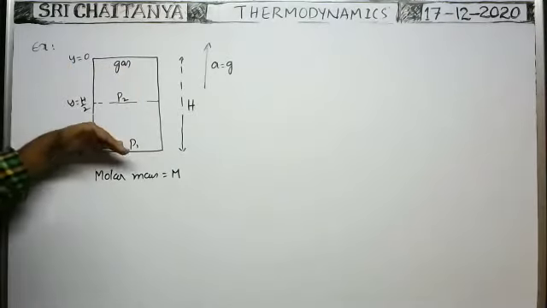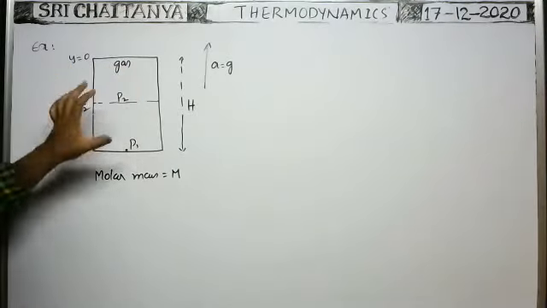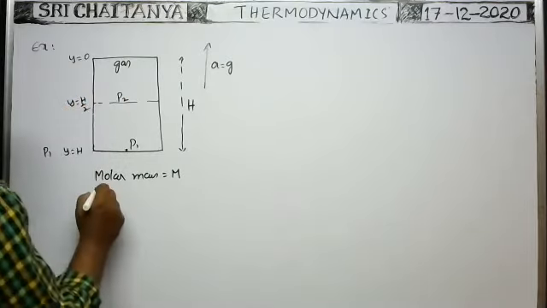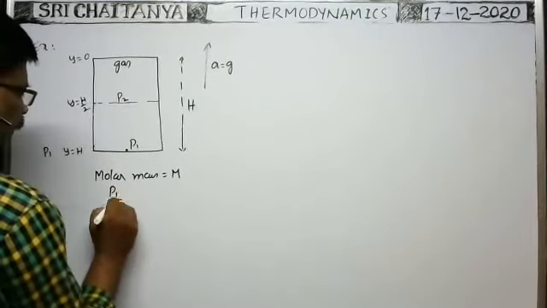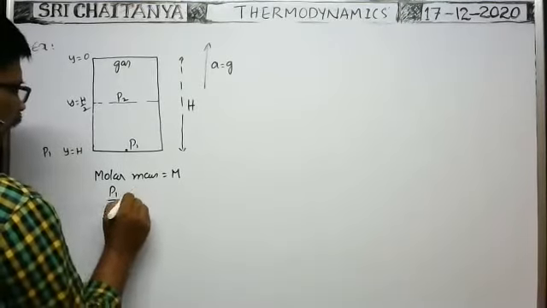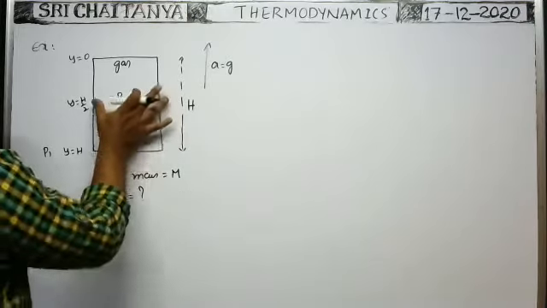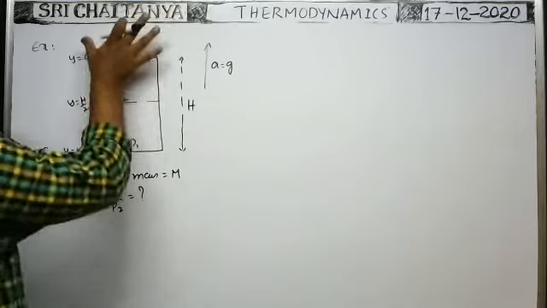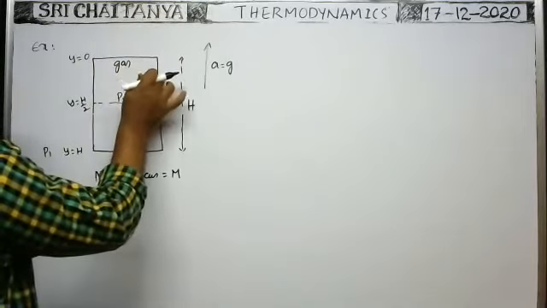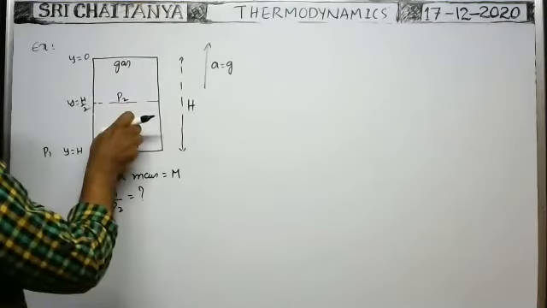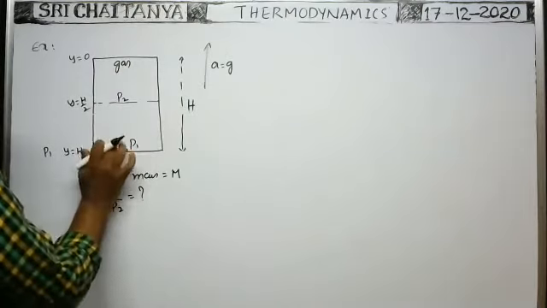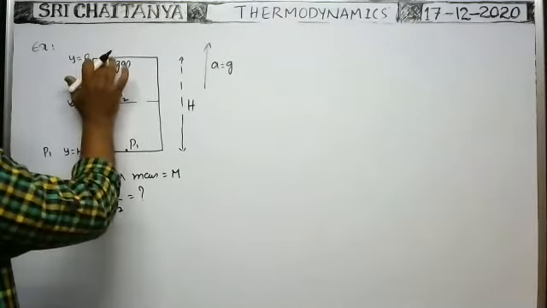What is the pressure at this point and what is the pressure at this point? The ratio between these two they ask. Pressure at bottom P1, pressure at middle P2. The ratio between these two is equal to question mark. That is the problem. Whenever the vessel is moving upwards, with respect to the vessel the gas seems to be moving downwards. Due to that, the pressure here is more and pressure here is less and pressure here is very small.